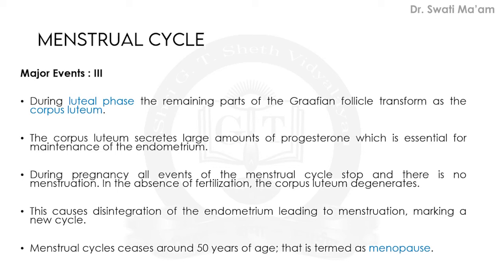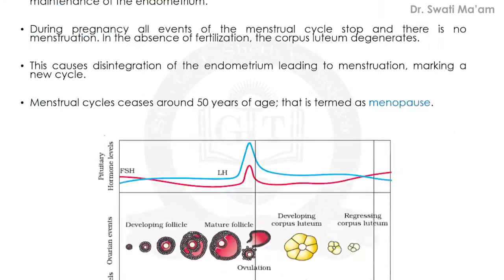So no more ovum will be released, because as we understood in the starting, during the embryonic stage only the number of ova is fixed. So they actually end, and the end may be at any age, it depends upon the person. So the ending of the reproductive phase in females is known as menopause.